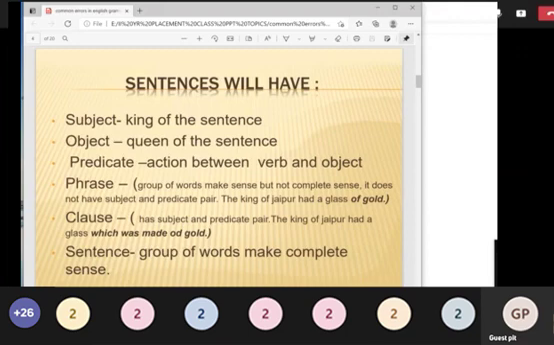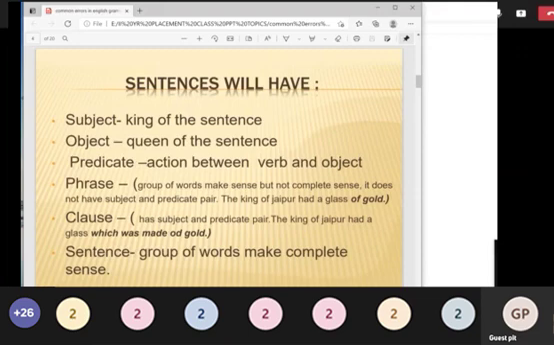Okay, but the main errors will be in the sentence. If you know what a sentence is, you can analyze where the error is, and then you can easily spot it and find it out. Okay, how will the sentence be structured? What is the sentence pattern?